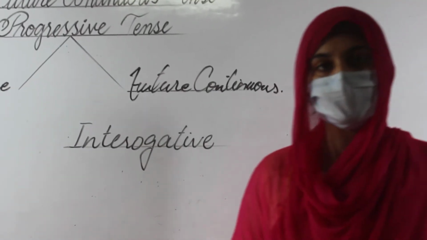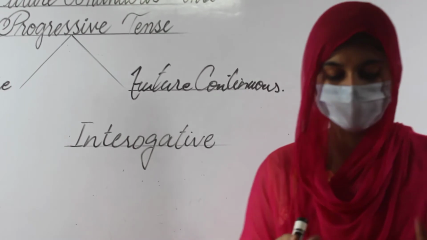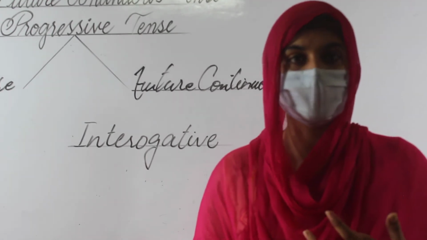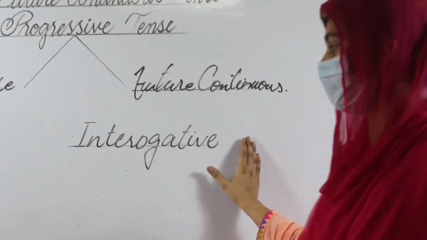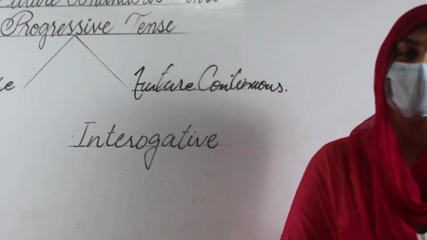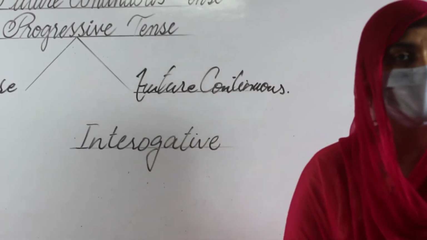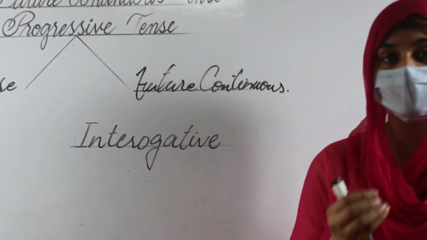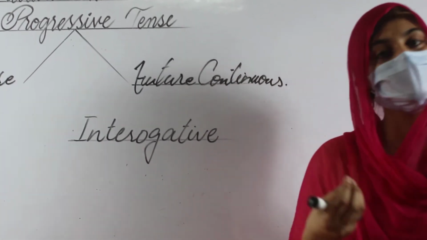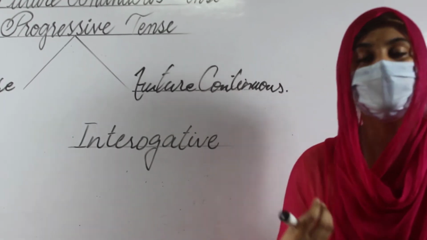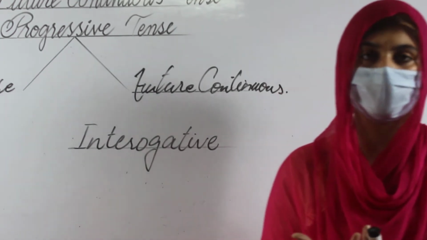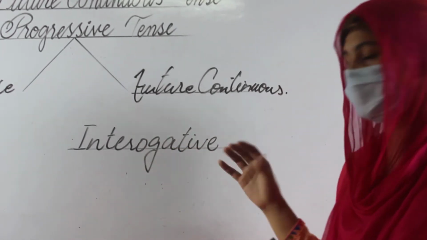Interrogative is the last part of the future continuous tense. We discussed affirmative, we discussed negative, and we are going to discuss the interrogative, which is the last part. The rules remain same, the identification remains same, the helping verb as well remains same, but there is a little bit of difference, just to know whether it is affirmative, negative or interrogative. So the basic question is, how can we recognize that this one is an interrogative?